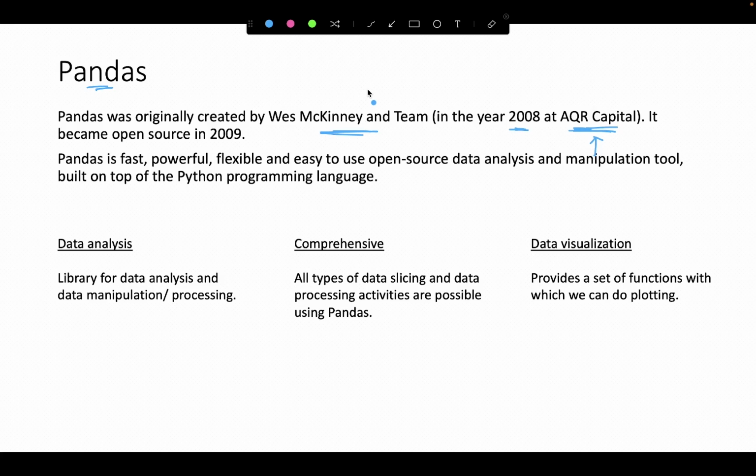So NumPy and SciPy, as you know, are different libraries that can help in numerical computations. They are foundational libraries for numerical and scientific computing, but they truly lack the functionality that's required to work with labeled and structured data, and hence they created Pandas. So Pandas is going to help us work with structured data.